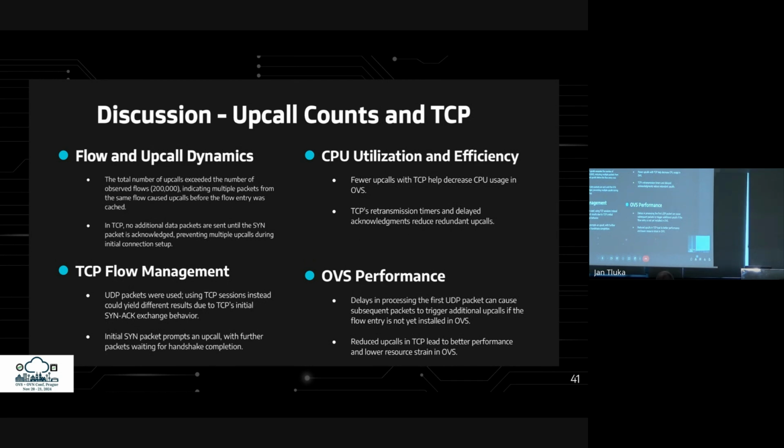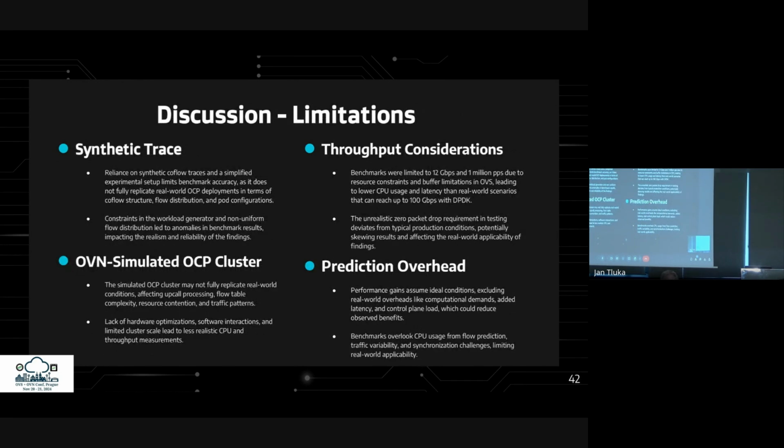As a result, TCP's retransmission timers and delayed acknowledgements lead to fewer upcalls and lower CPU usage, which translates to better upcall management and improved OVS performance. The benchmarks used a synthetic trace, which simplified the setup but didn't fully reflect real-world OpenShift deployments, leading to some anomalies. The simulated OCP cluster lacked realism, missing flow table complexity and true traffic patterns, impacting CPU and throughput measurements.